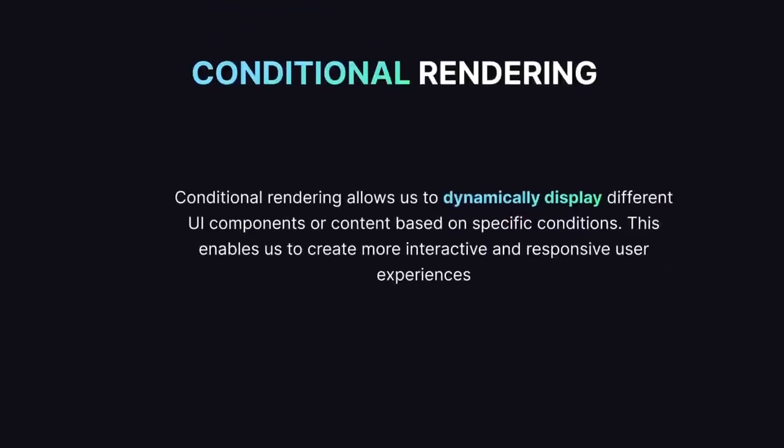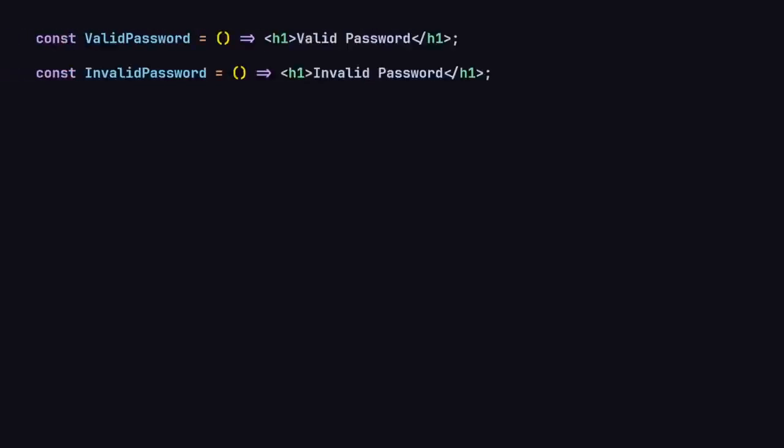Now let's talk about conditional rendering. Conditional rendering allows us to dynamically display different UI components or content based on a specific condition. This enables us to create more interactive and responsive user experiences. So there are a few ways to conditionally render our UI. The first way is to just use the if and else statement, and we also have other ways like using the ternary and also the AND operator.